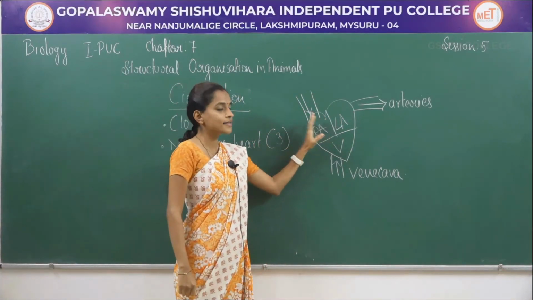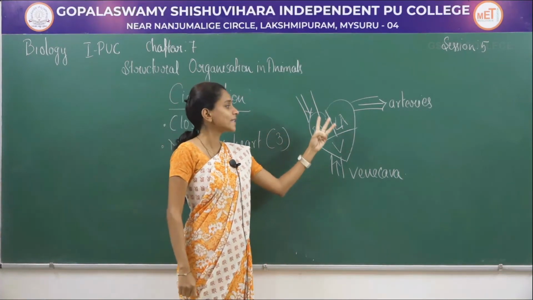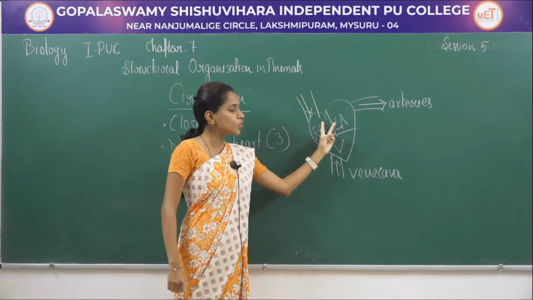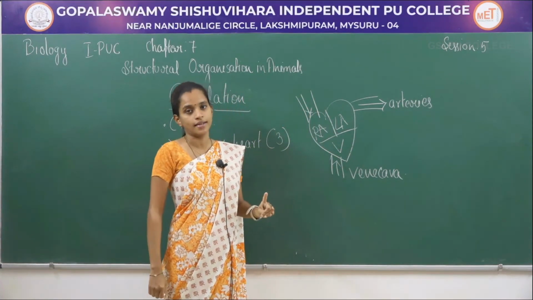So the heart is a muscular heart which is 3 chambered, contains 2 auricles, 1 ventricle.